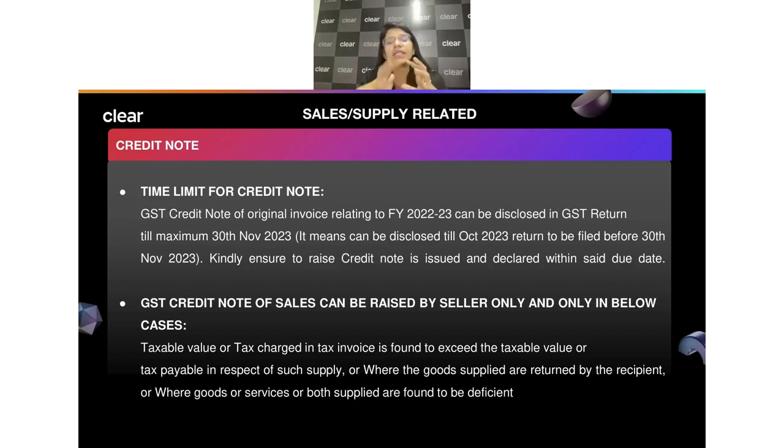Similarly, if you feel that there are certain credit notes which have to be issued, maybe because of some bulk discount which was promised and we were aware of it at the start, in that particular case, just make sure that though we have a timeline for issuance of the credit note, which is till my October return period, which can be filed till the 30th of November, though I have a time limit for that, it's always suggested that you raise all the credit notes which are to be raised now itself, so that you don't face problems at a later stage.